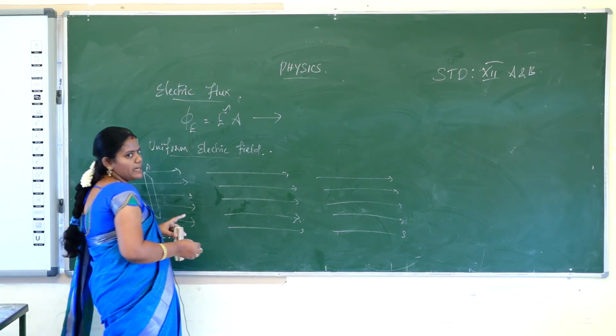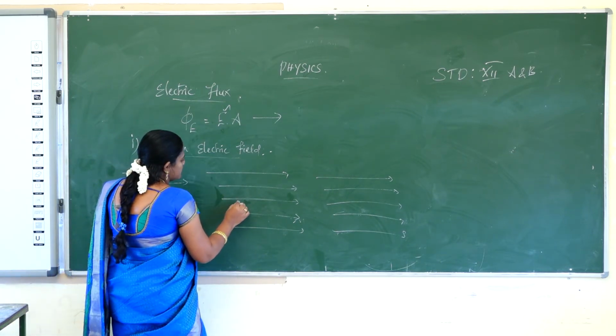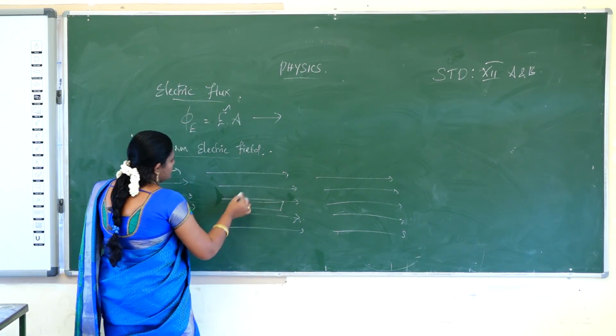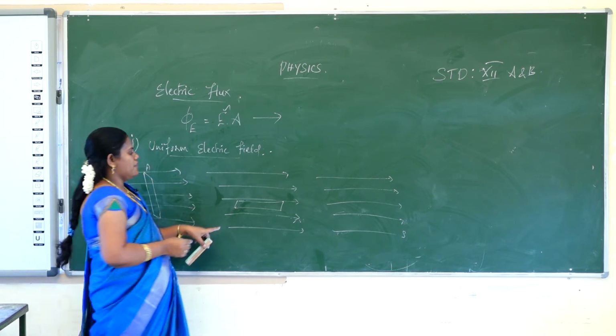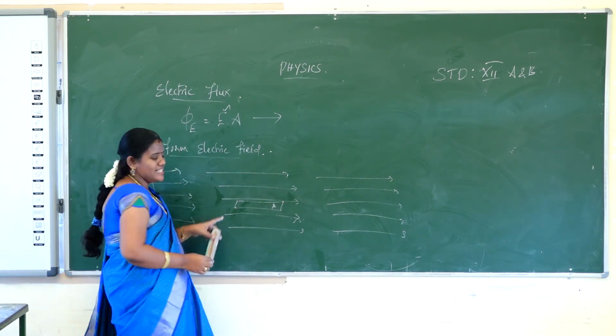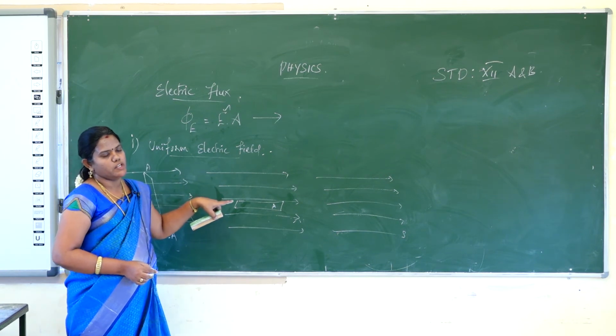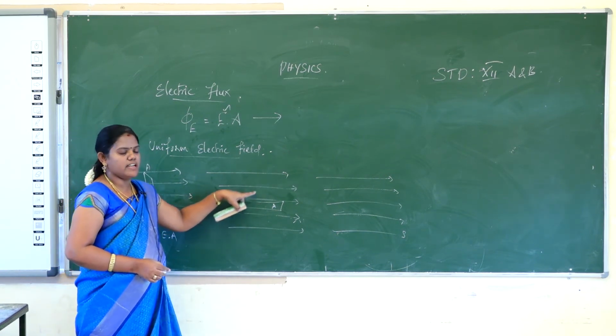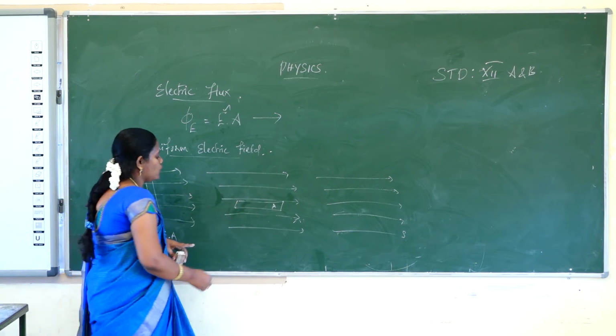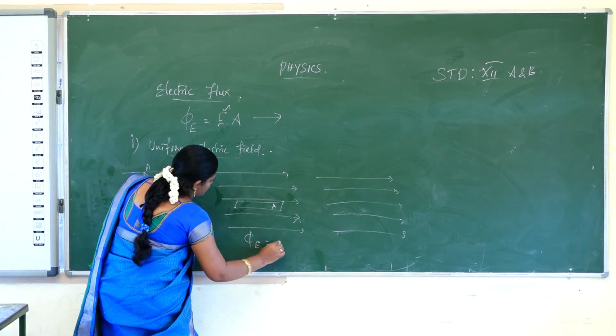Second case, the electric dipole is parallel to the electric field. The area will be parallel to the electric field. In this case, no electric lines will be crossing the particular area. The particular area la edha electric field cross aayirka? No. So the electric flux phi E will be 0.